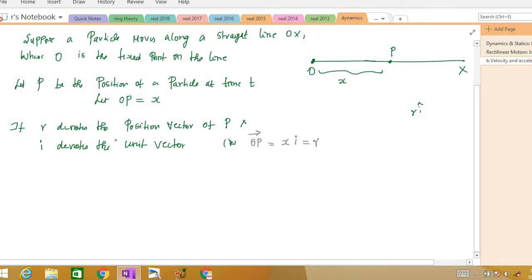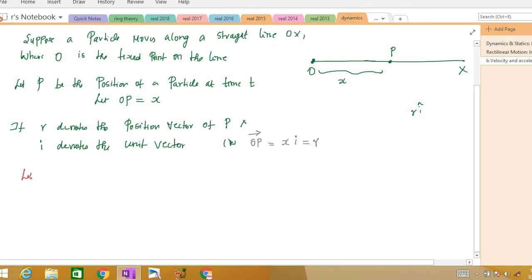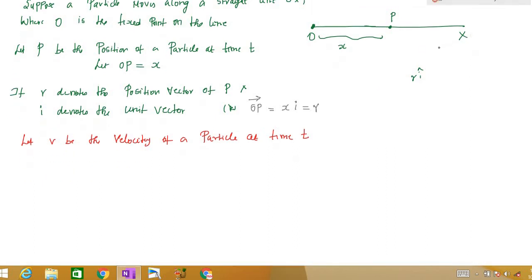Now let v be the velocity of a particle at time t, right? Now you have to understand that velocity is a vector quantity, right?